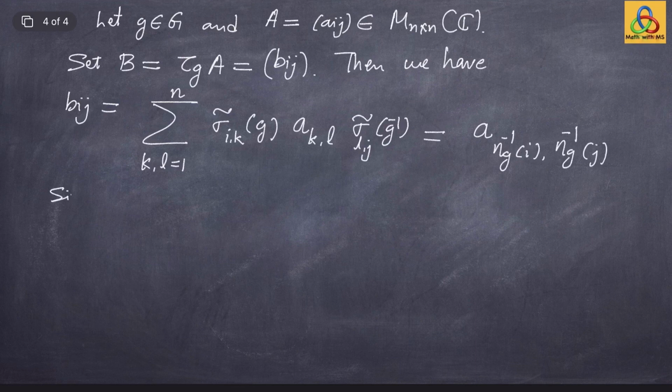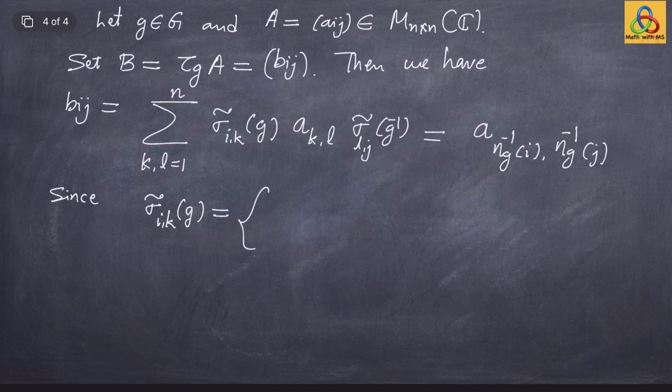Since if you look at the ikth entry of sigma tilde at g, what is this by definition? Notice that sigma tilde is a permutation representation. So you have a given action sigma from G to S_X.